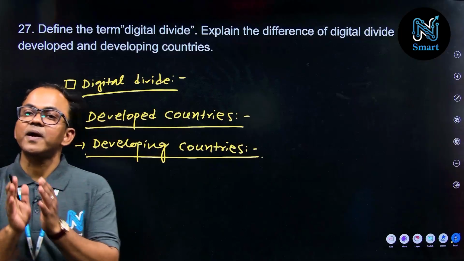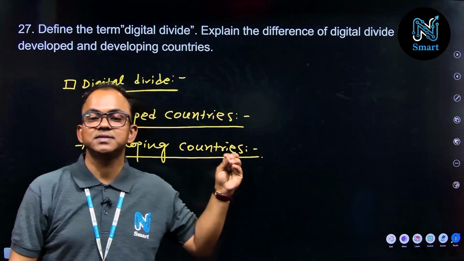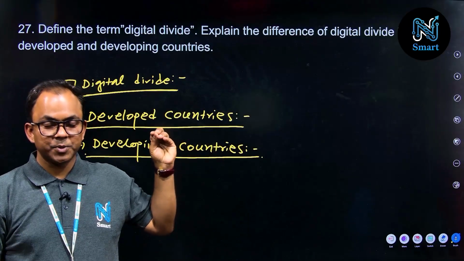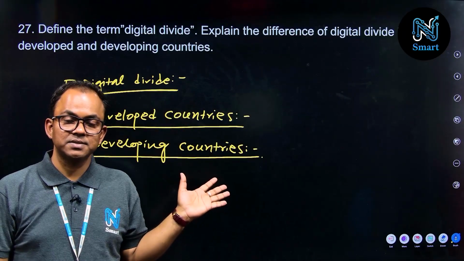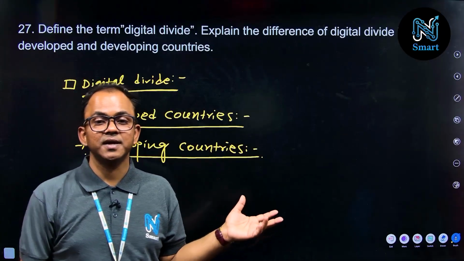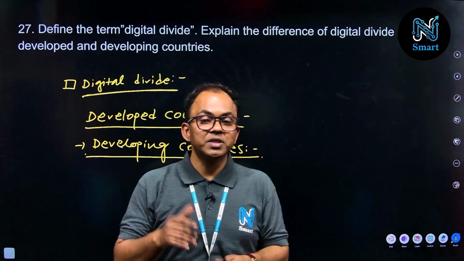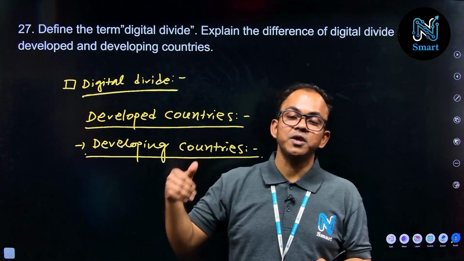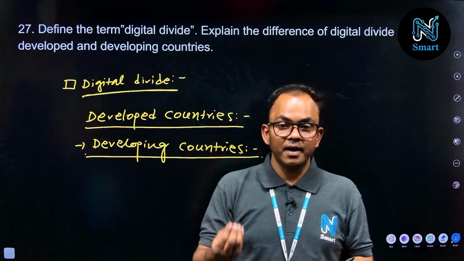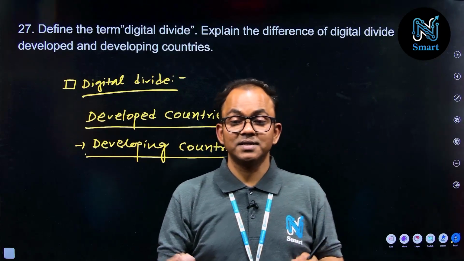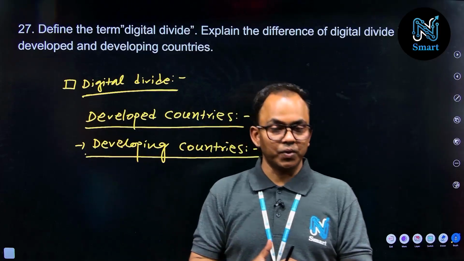The developed countries have full access to utilize digital content and digitized equipment, like high speed internet and tools. With this they are growing faster. These digital assets help them accelerate their growth rate.